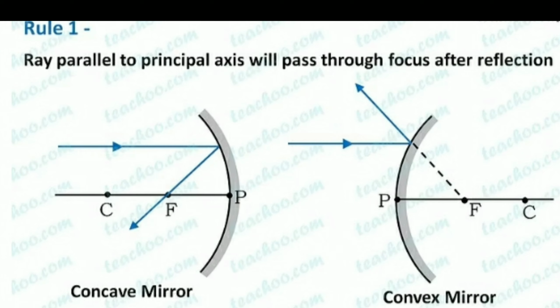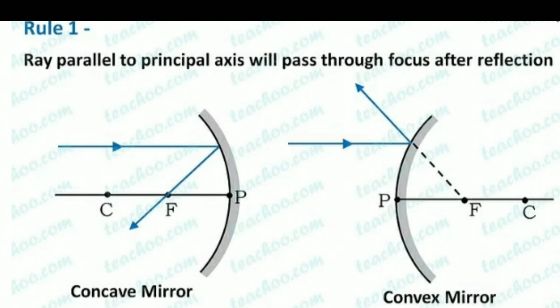Rule 1. Ray parallel to principal axis will pass through focus after reflection. Now look at the concave mirror. A ray is incident parallel to principal axis. After reflection, it passes through focus.